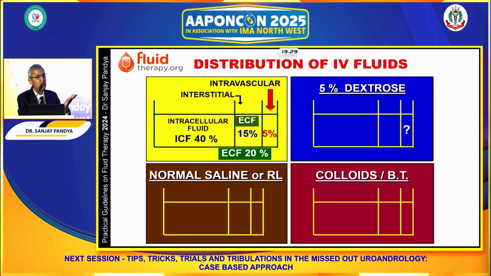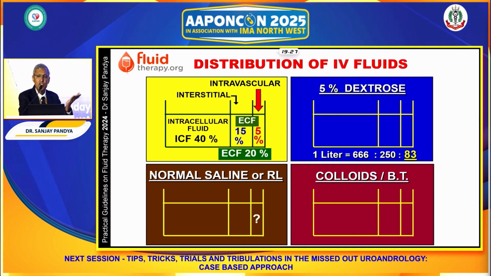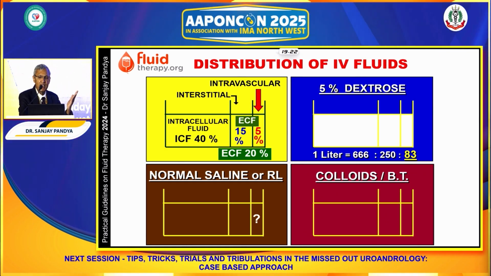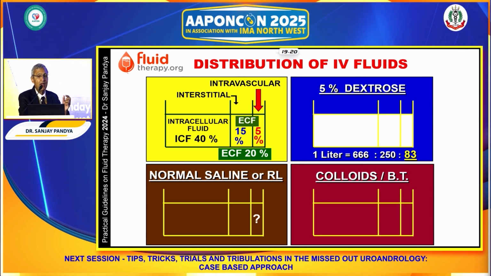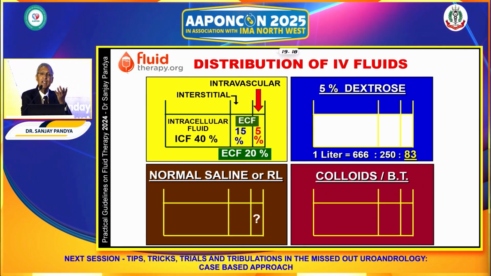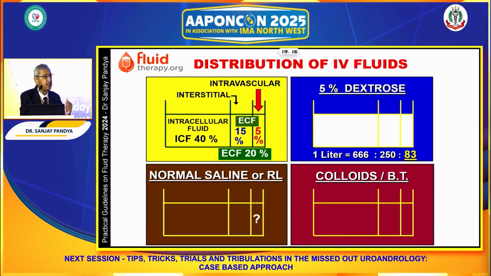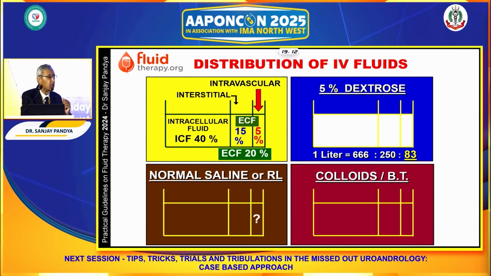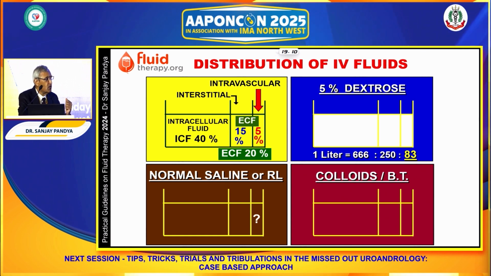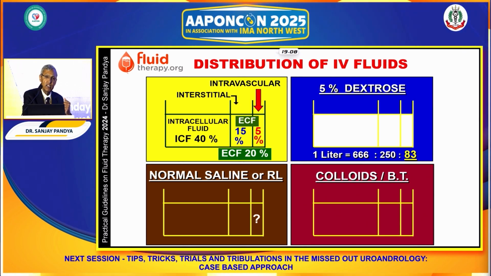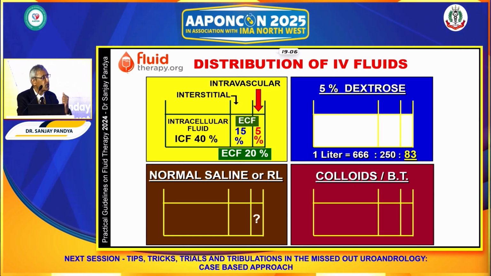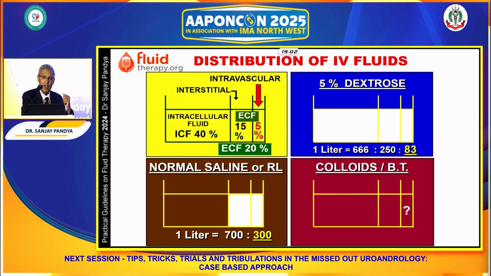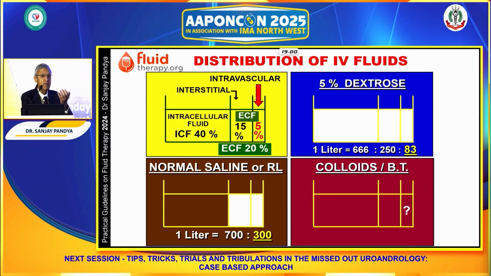Suppose we give 5% dextrose, it's water. It will get distributed in all the fluid compartments equally. And because of that, out of 1 liter, only 83 ml will be retained inside the intravascular compartment. Sir, we have given 1 liter of fluid, but blood pressure has not improved. So the surgeon may think of an internal bleed, the physician may think of septicemia, but it may be improper administration of IV fluid. The selection may have been 5% dextrose.